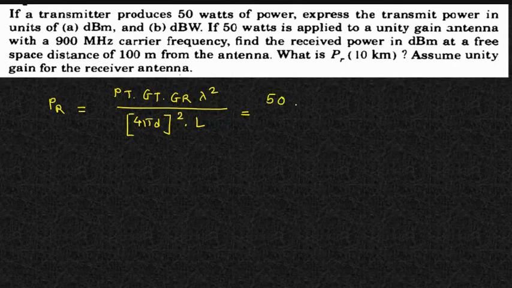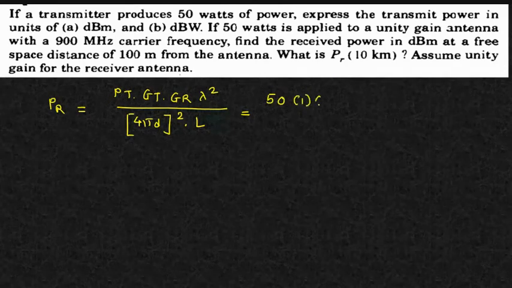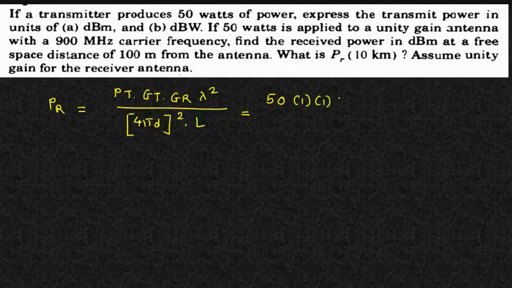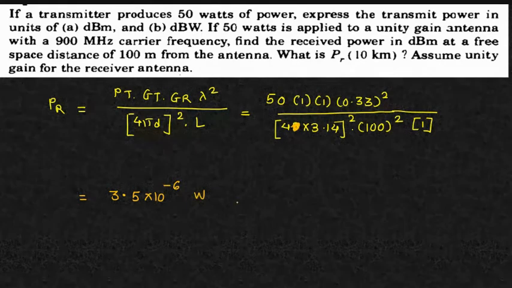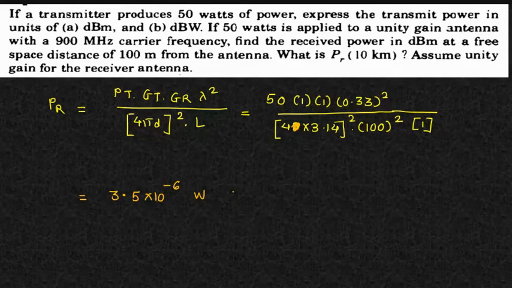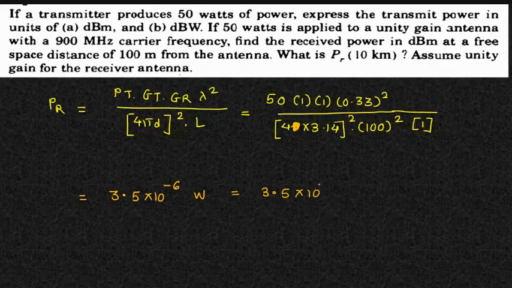I'll put it here in watts. Gain of transmitting antenna, unity gain, means 1. Receiving antenna is also unity. What's the lambda we have calculated? Particular. And you just provide me the answer. I'm just doing it with you. But as per my calculation, it gives me 3.5 into 10 raised to minus 6, and this power will be in watts. If I want to convert it into milliwatts, 3.5 into 10 raised to minus 3 milliwatt.